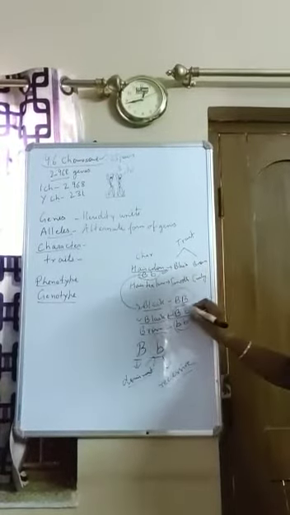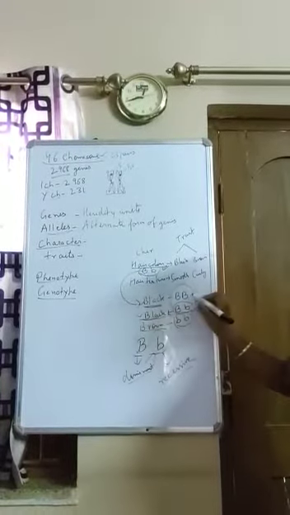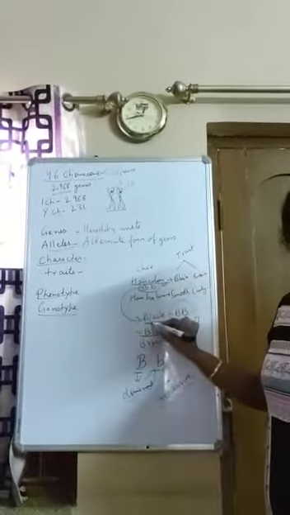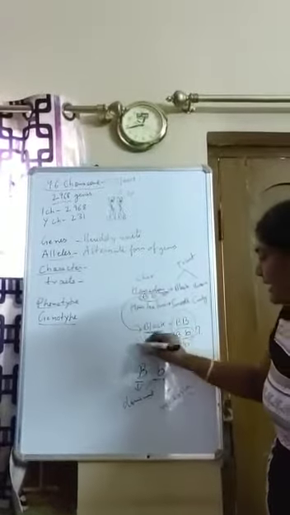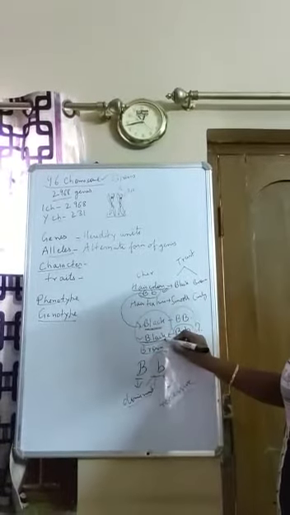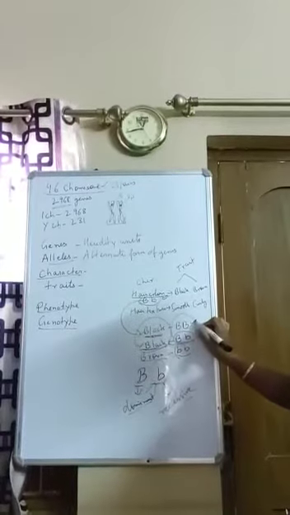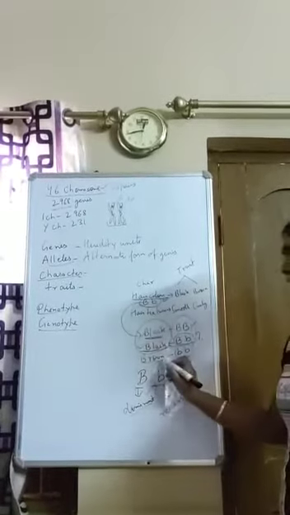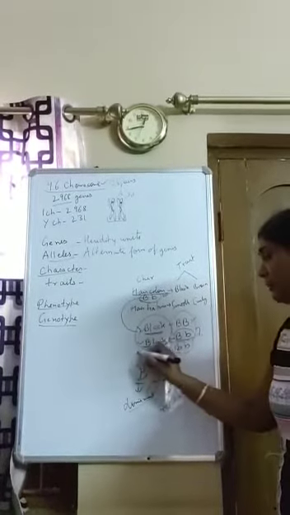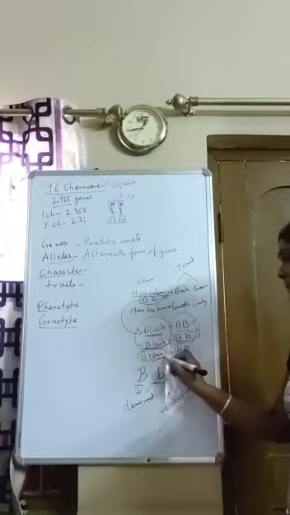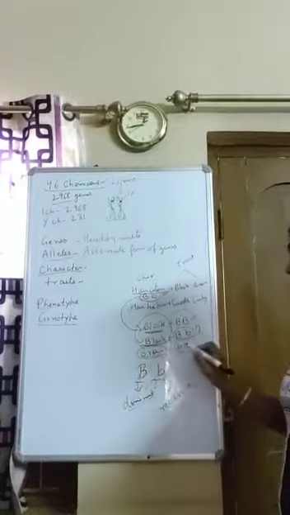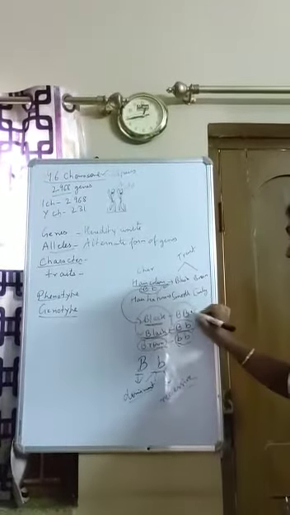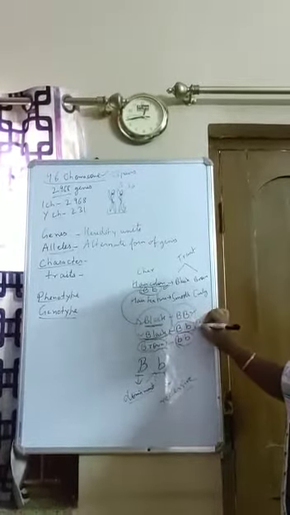So phenotype means what I will see. If I am having capital B and capital B, or capital B and small b, my hair color will be black only. So what I will see is phenotype. The phenotype is black. And the genotype could be capital B and capital B, or maybe capital B and small b. Now if my hair color is brown, my phenotype is brown. What I see, what the people see, my hair color is brown. But what is my genotype? Small b, small b.